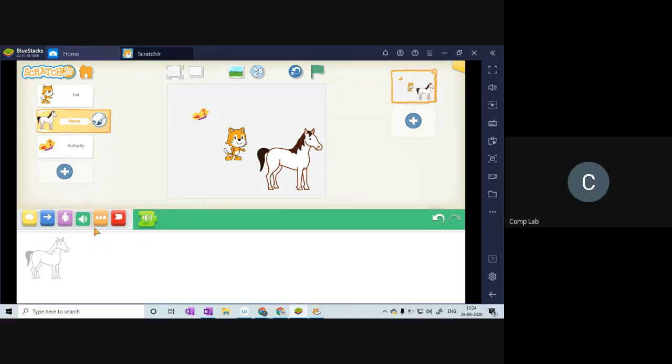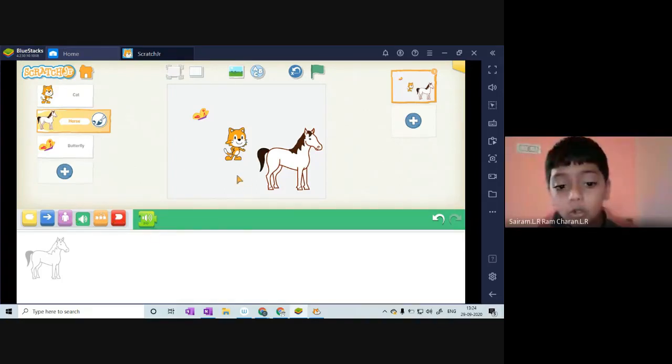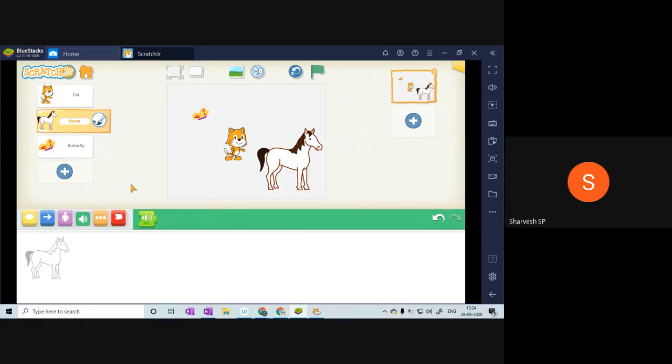We'll see how to do that in upcoming chapters. So this is used for adding sound. Some of you may have learned on your own. This is recording sounds, very good. So it is part of recording sound.